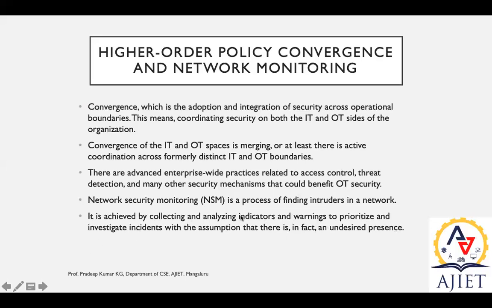So it is achieved by collecting and analyzing indicators. Collecting and analyzing indicators is nothing but monitoring an individual person's credentials and history from a web browser, analyzing cookies and caches, so you can easily trace and generate warnings to prioritize and investigate incidents, with the assumption that there is in fact an undesired presence. Okay, so that is about higher order policy convergence. Any clarification, any further doubts? If you have, please get back to me.